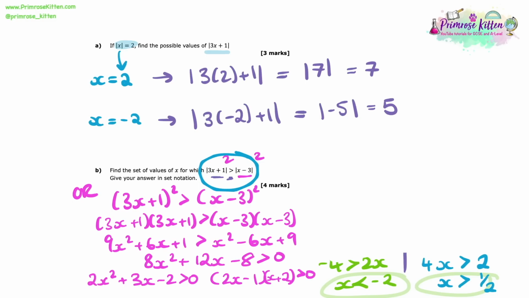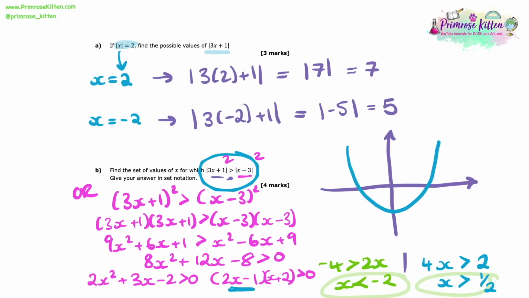With quadratic inequalities, I always like to make a little sketch of a graph, a really rough sketch of a quadratic curve, the smiley face version in this case because it's positive. And I know that I've got a half as one of the roots and minus 2 as the other root. I know that the x-axis is the line y equals 0, and bigger than 0 is going to be above the curve, and that's what we're asked for here. And I've shaded in here the regions of this curve that go above 0.